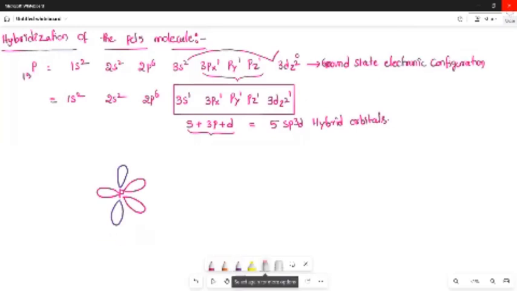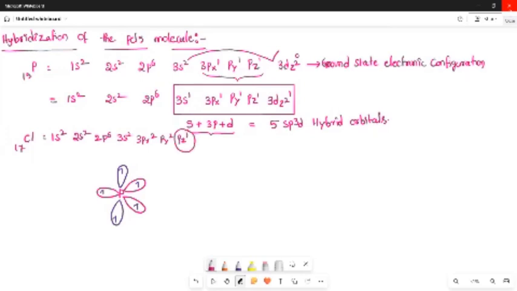Oh, sorry, I can't write here. Remember, each sp3d orbital contains one unpaired electron. Now, what is the electronic configuration of chlorine? The chlorine atomic number is 17. Electronic configuration will be 1s2, 2s2, 2p6, 3s2, 3px2, py2, pz1. One unpaired electron is there in the pz orbital.